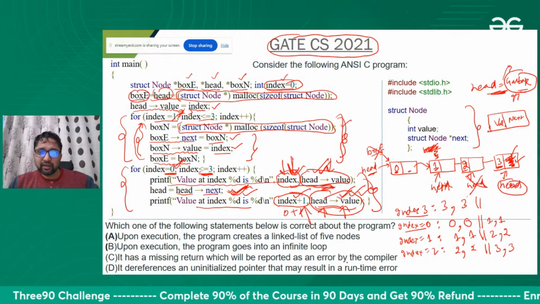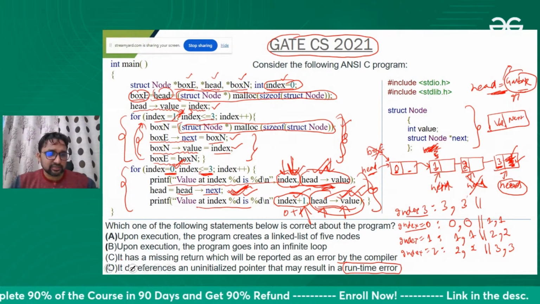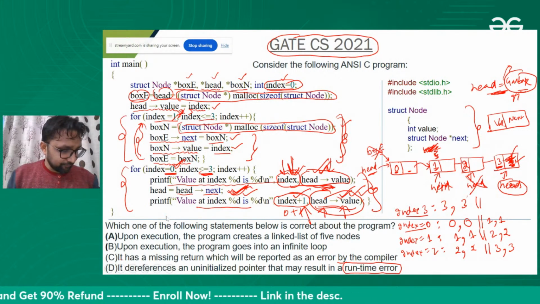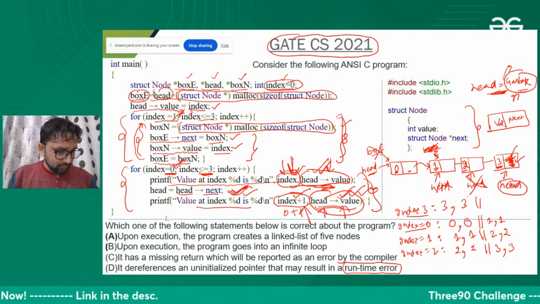So this will create a runtime error. Okay, this will create a runtime error. So D is the right answer, and that is already given by Rajveer itself, and Nishu I think also.